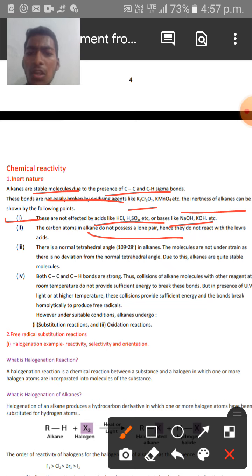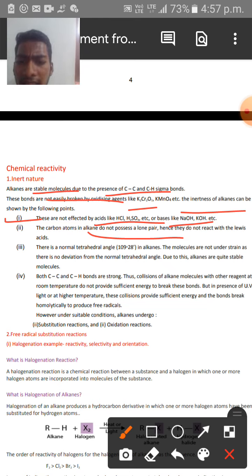According to Lewis theory, Lewis acids are electron pair acceptors. But alkanes do not possess lone pairs of electrons, and they won't donate any electron pairs to the Lewis acids, hence they won't react with the Lewis acids.